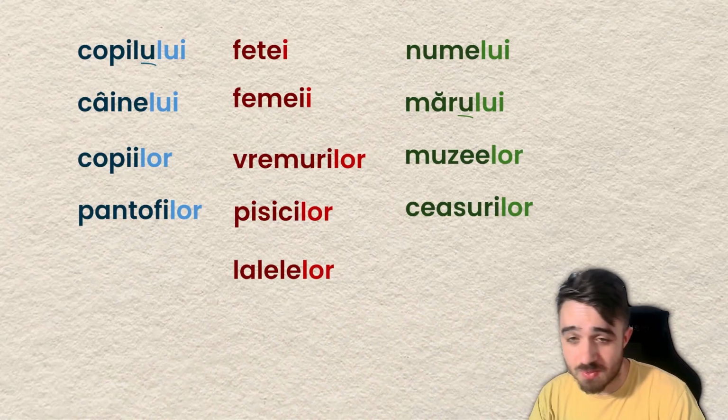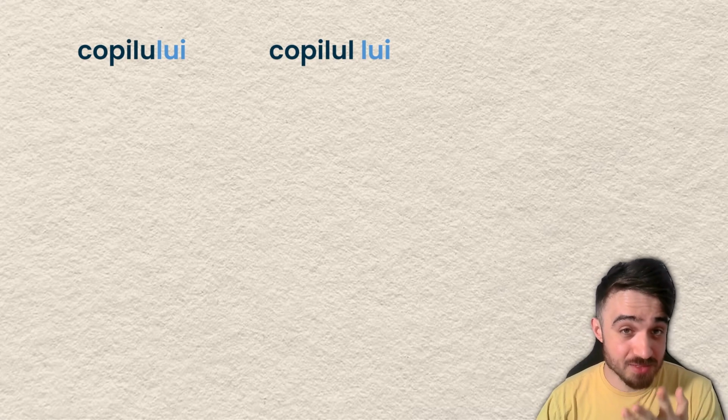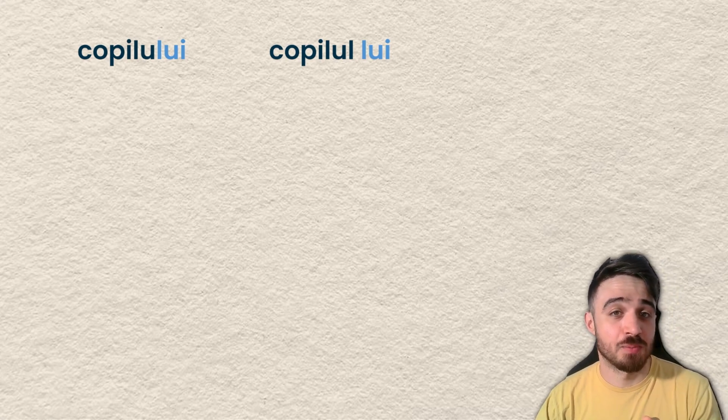And let's continue with some examples. Copilului is something we discussed today. It means of the kid, or to the kid. And then that's different because copilul lui is something we have talked about last time. It's his kid, right?